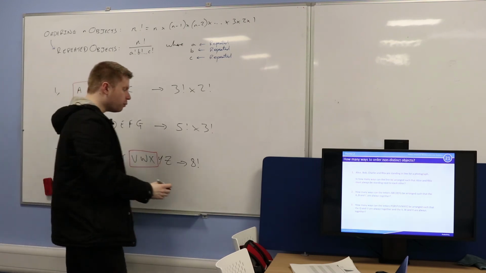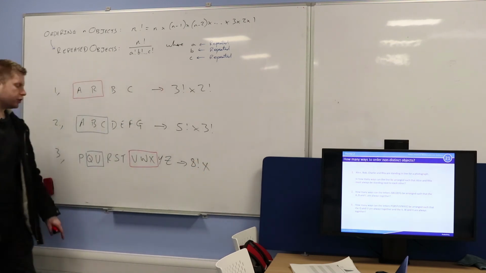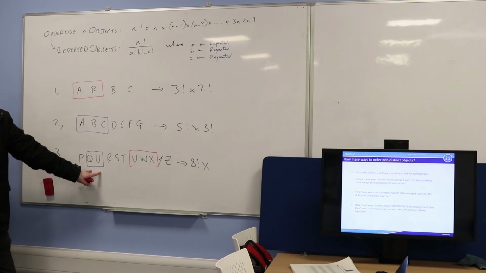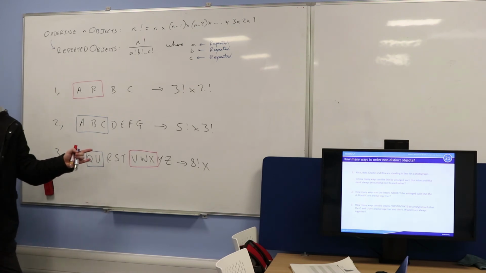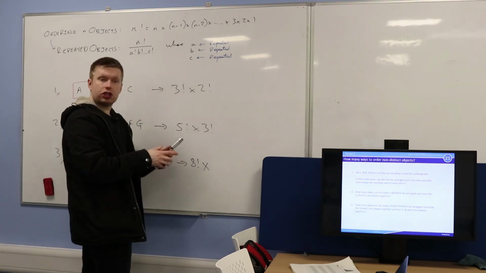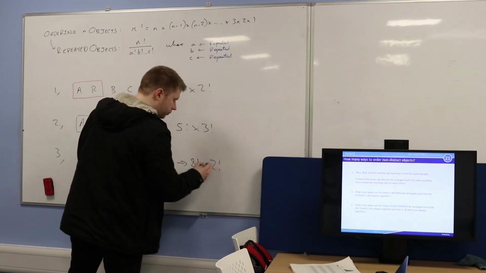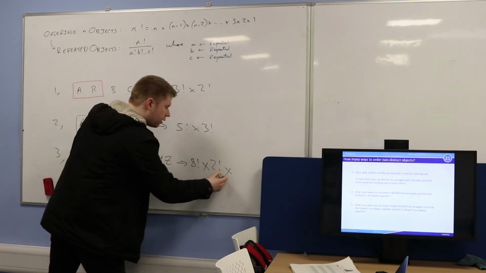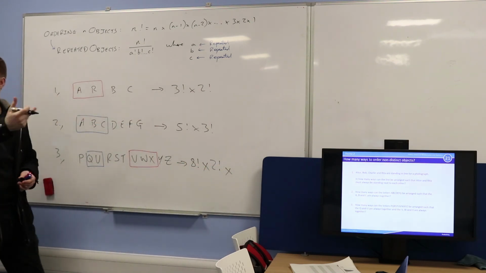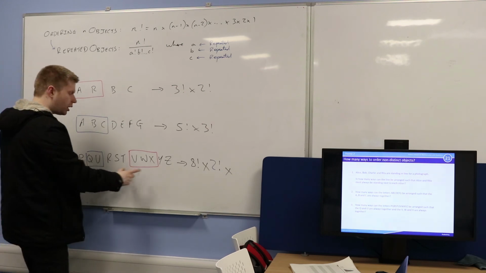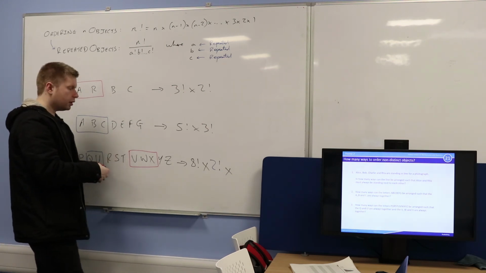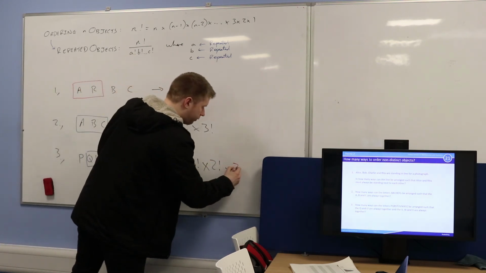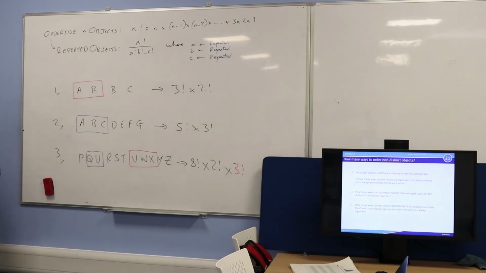However, for every one of those 8 factorial arrangements, are you happy that the Q and U could be the other way round? So in other words, there's 2 factorial ways of arranging the Q and the U. And then for every one of these arrangements, these 3 letters could be in a different order. So how many different orderings are there of the V, W, and X? 3 factorial. Perfect. So you're happy that's your answer? Is this okay with everyone?